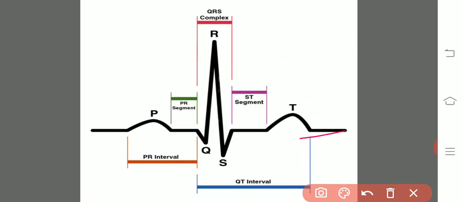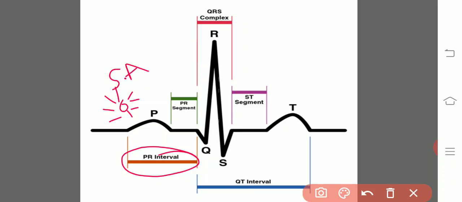And we will also see the distances in between. If you observe the PR interval, what is the PR interval? At the P, here is the initiation of the electrical impulse from the SA node. Whenever it reaches the R, the middle of the Q and S, what does it represent? The PR interval is the time taken for the electrical impulse to reach from the sino-auricular node to the auriculoventricular node.